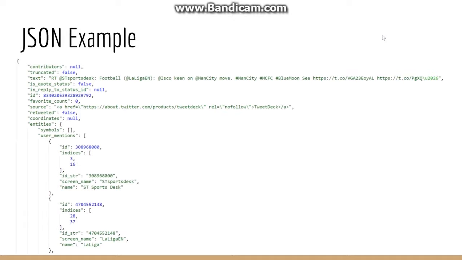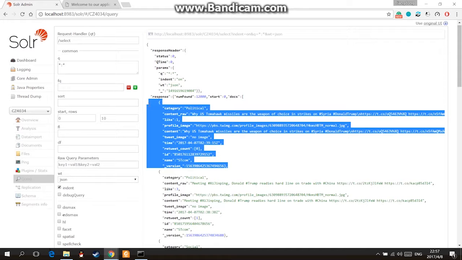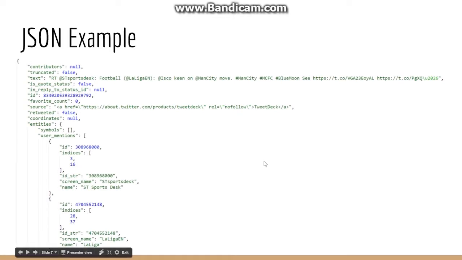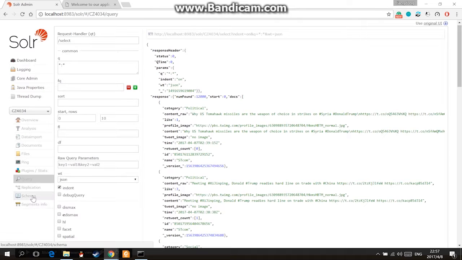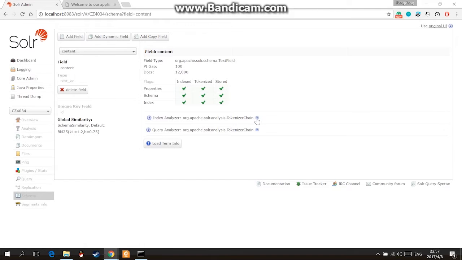For crawling, we first crawl JSON format data from Twitter API. The screenshot here shows the raw JSON data of one tweet retrieved from Twitter. Since we do not need all fields, we perform some basic preprocessing to retrieve certain columns we need. These are tweet data stored in Solr. Each tweet will just have a few columns such as content and name of news resource, number of likes and number of retweets.